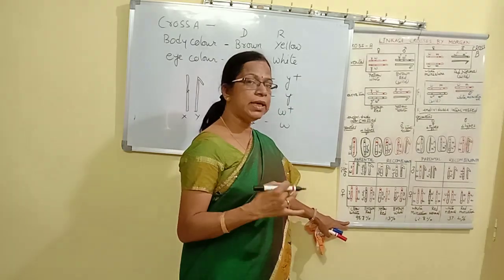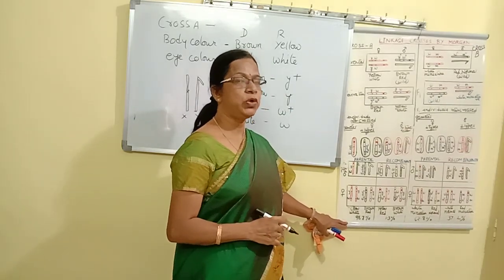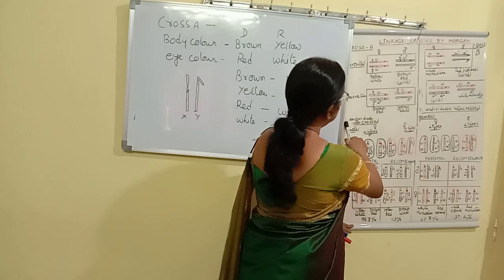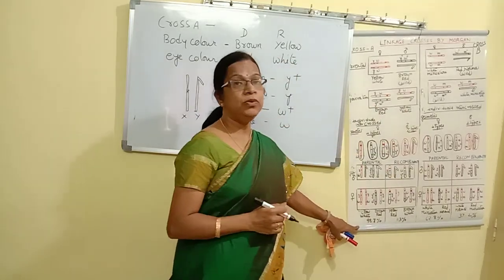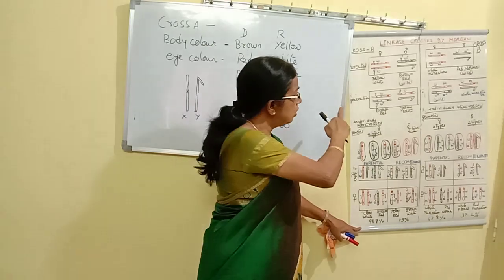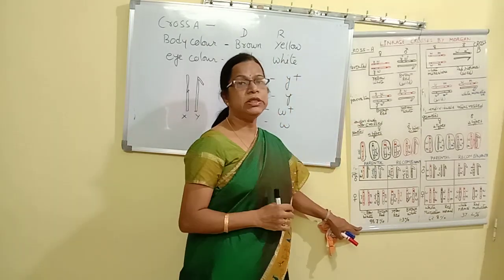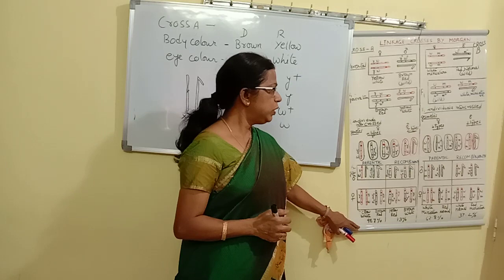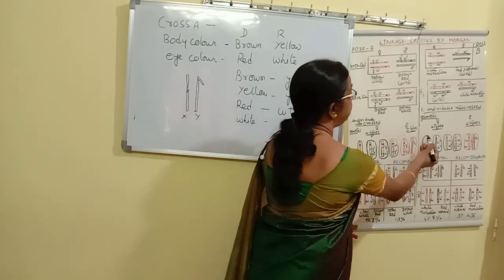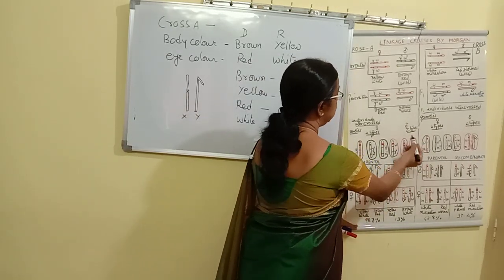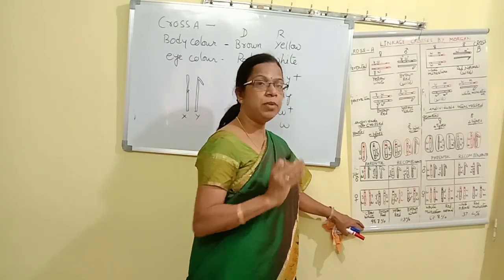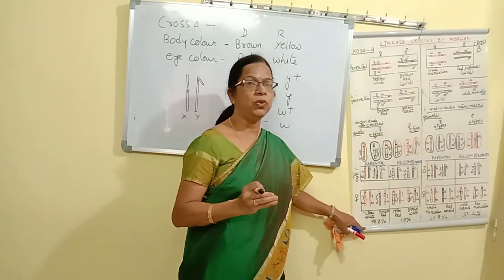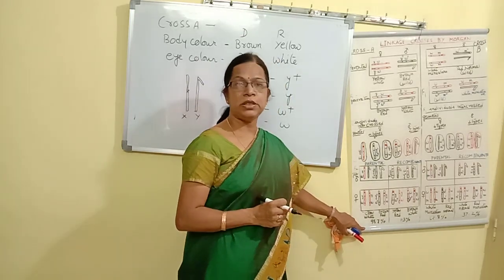Now to observe the second generation. The second generation is produced when the F1 individuals are intercrossed. That means the female and male of the F1 generation are crossed. Here we have to understand that this particular step is not given in the textbook. Children, this is the gamete formation which I have shown. That step is not given, and that's why for most of you it becomes very difficult to understand.